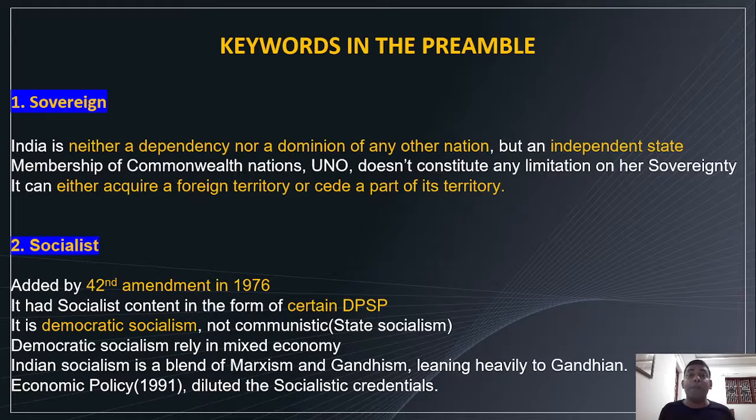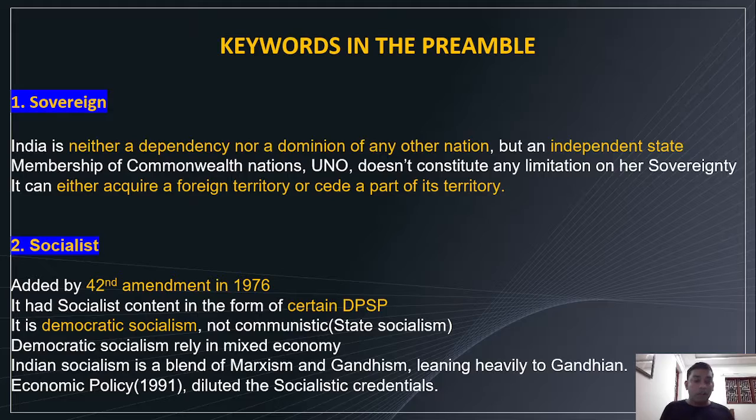You might have heard of LPG reforms. LPG means liberalization, privatization, and globalization. It was introduced by Rao and Manmohan Singh. So that's about the socialistic concept.